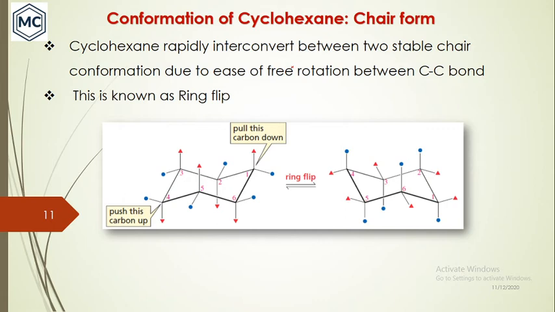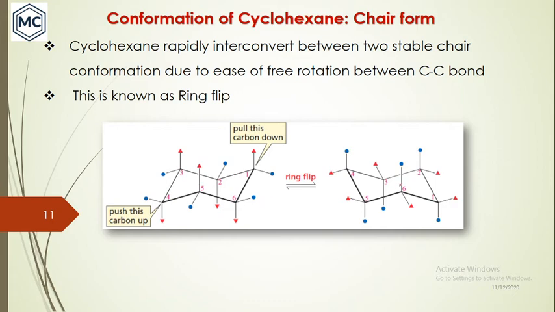And moreover, in this chair conformation, there are two conformers, and they are rapidly interconverted between two stable conformations. This is due to the ease of free rotation around the carbon-carbon single bond, and this is known as ring flip. You can see this is the first structure of the chair conformation.